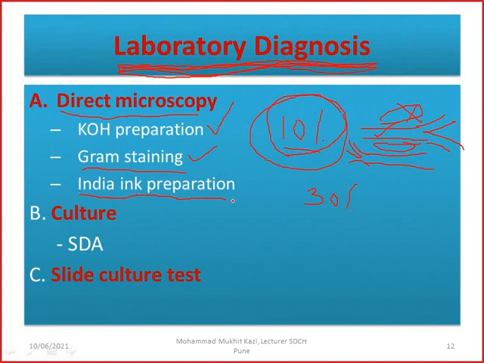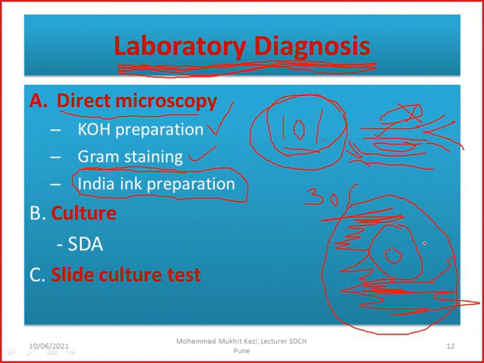India ink preparation is also one of the important tests which we perform for Cryptococcus neoformans. You might have seen negative staining in our lab. Imagine this is a microscopic field, and imagine this is the yeast, and around that you will see a hollow structure. Here the entire background you will see as a black color, and here you will see a capsule. So Cryptococcus neoformans gives this capsule very clearly, a hollow structure around the unicellular yeast. This is nothing but the capsule.